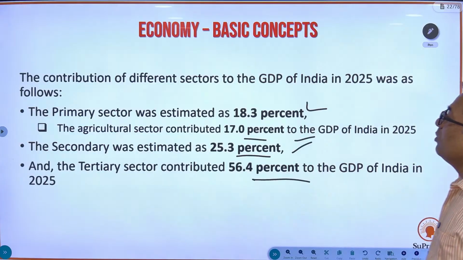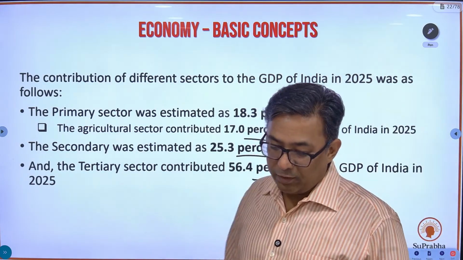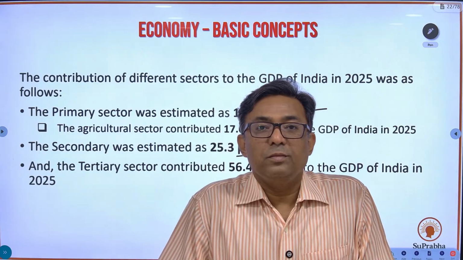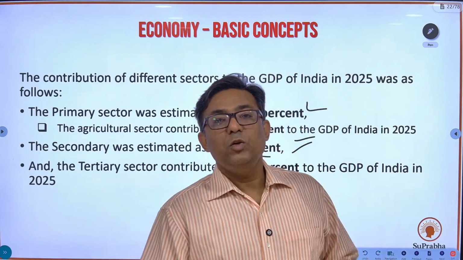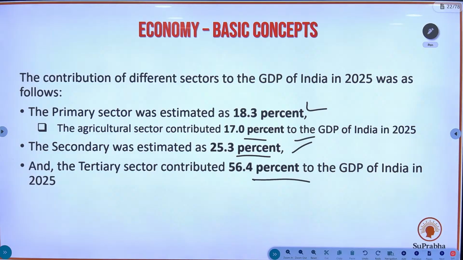What is the contribution of different sectors to the GDP of India in 2025? Okay, kindly note down this factual data. Kindly note it down in your notebooks. And stand aside.